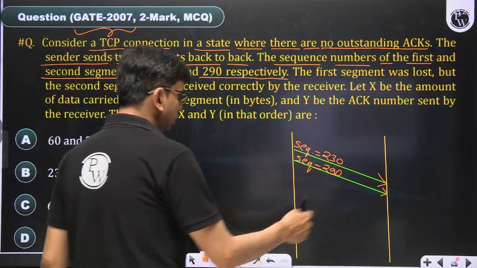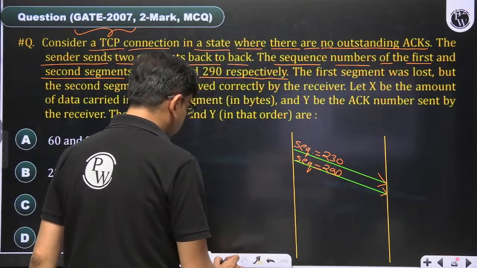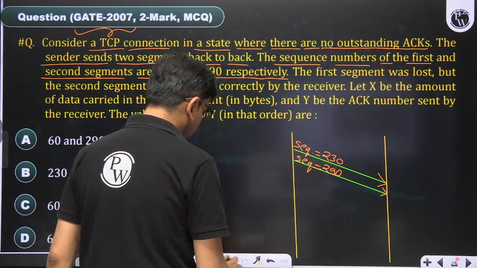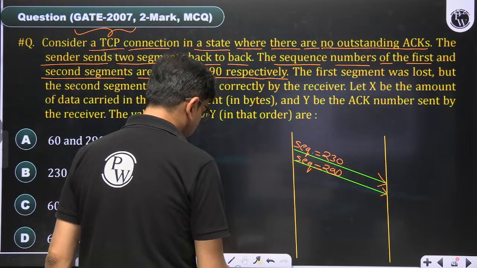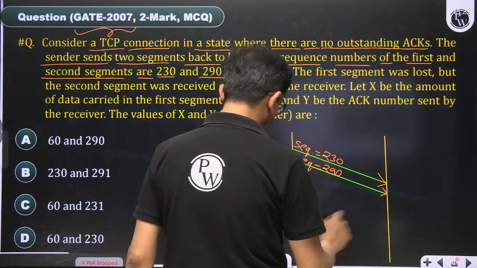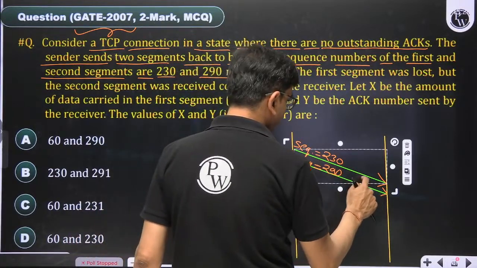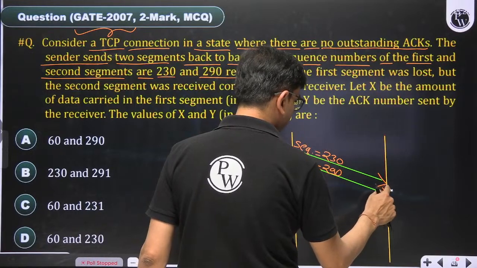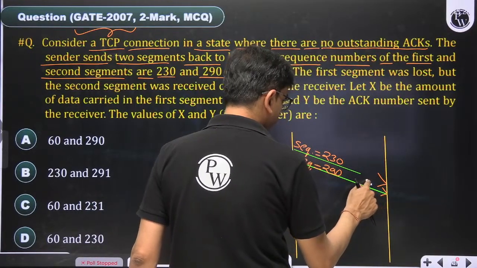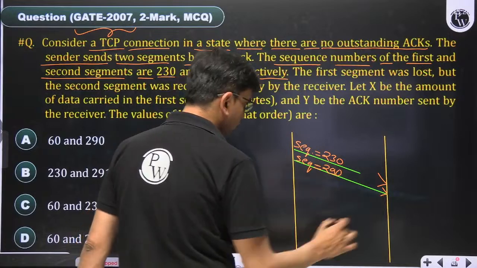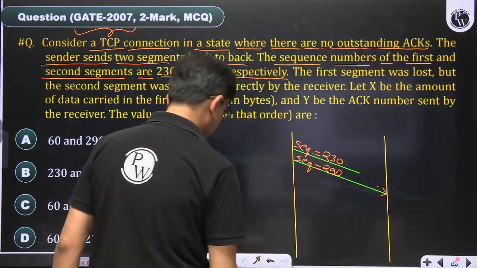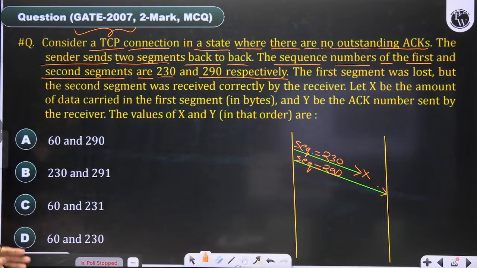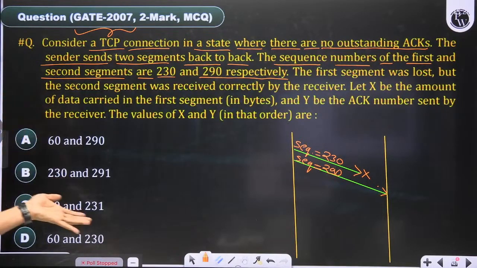So as per the question, the first segment has not reached, it is lost. The first segment was lost, but the second segment was received correctly by the receiver.